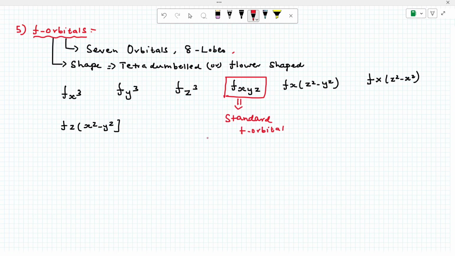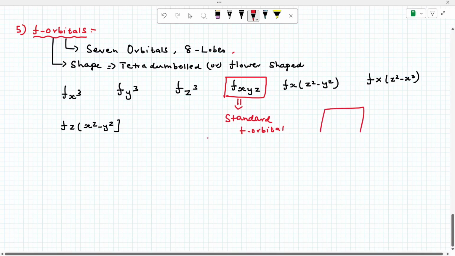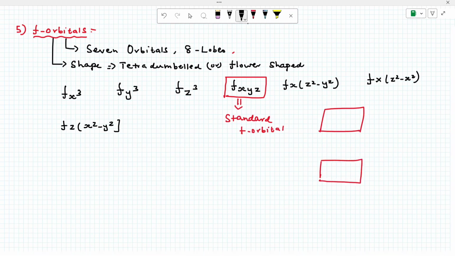Eight lobe இருக்கு. Listen. Like a sphere. Okay, take two spheres. இது actual shape of f orbital. இப்படிதான் இருக்கும்.